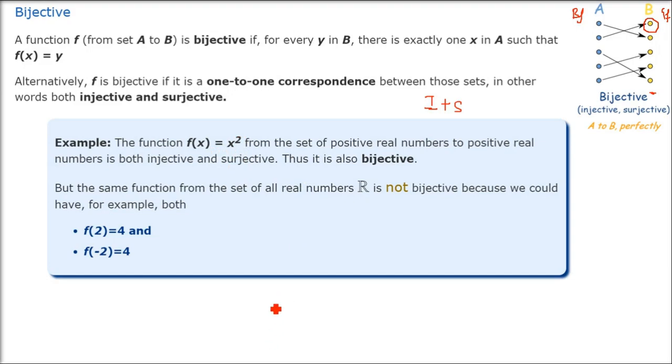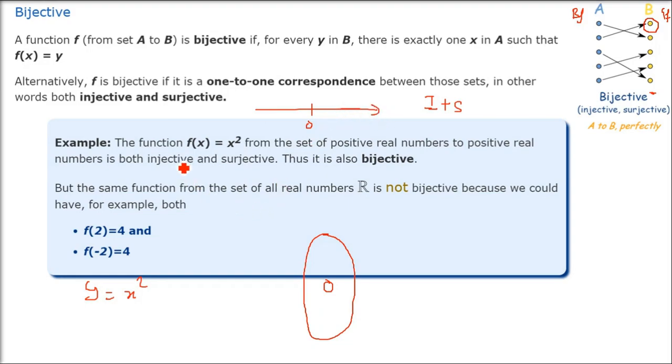If I take a function f(x) equals x squared, now see the values. y equals x squared. Now I am purposefully taking positive real numbers to positive real numbers. I am not taking negative numbers.